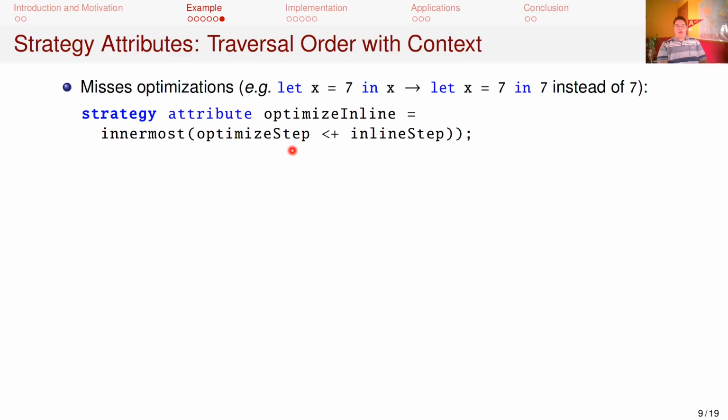Now consider how to define a strategy attribute optimize inline that drives the inlining process while performing the previously mentioned optimizations. The obvious approach is to use innermost, which makes use of the all traversal as seen earlier. For maximum efficiency, all applies its argument on all children in the same decorated tree, rather than incrementally rewriting each child and recomputing attribute values between each.